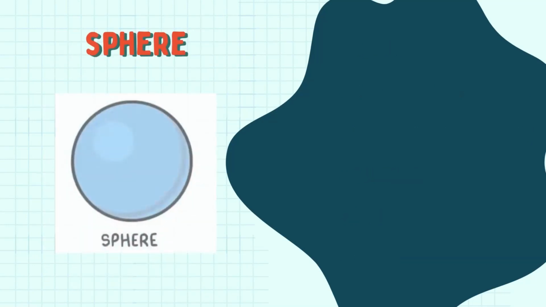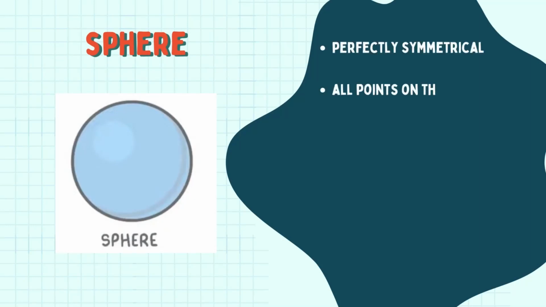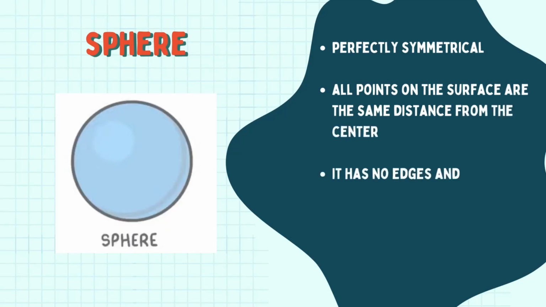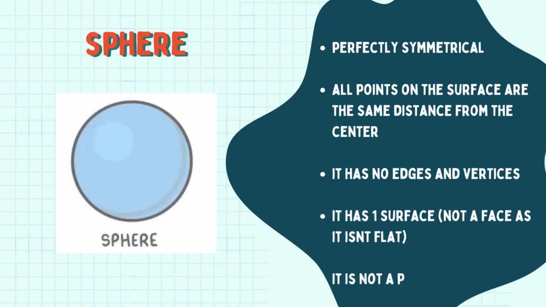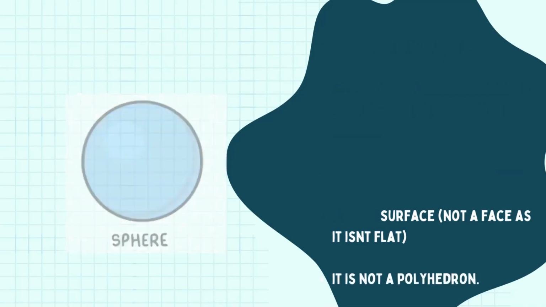Next is a sphere. A sphere is perfectly symmetrical. All points on its surface are the same distance from the center. It has no edges or vertices. It has one surface, and it is not a polyhedron.